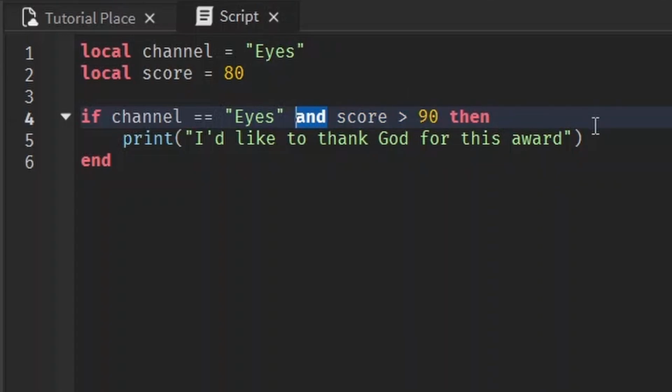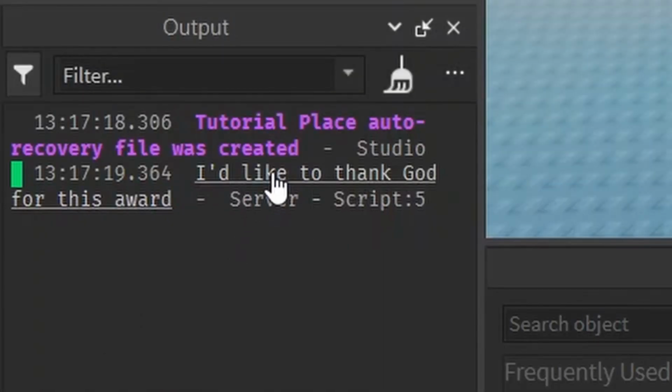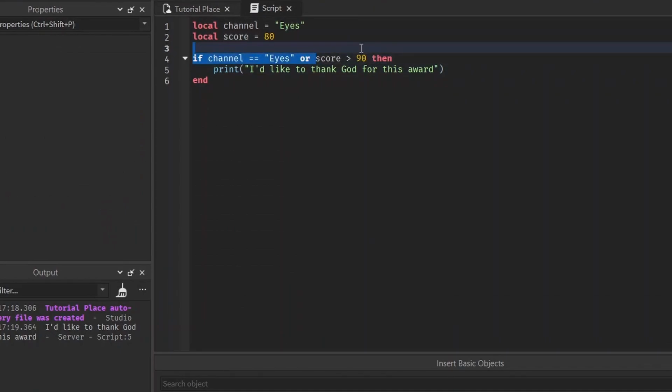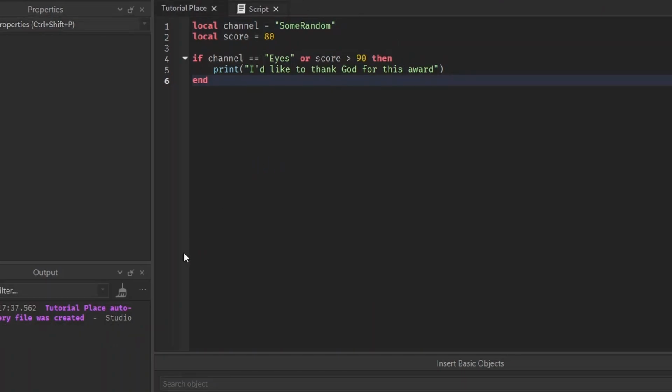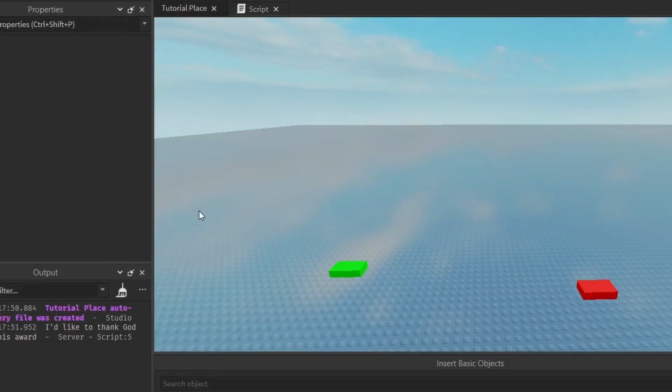However, if you only care about one of the statements being true, you could use an or. It just checks that this one or this one has to be true. They don't both have to be true. So what would happen in this scenario? It prints it out. It works, because although this part's not true, it doesn't matter. This part is true. Only one of them has to be true. But if none of them are true, it's not going to work. At least one of them has to be true. They can both be true too. That works too. As long as one of them is right, it works.